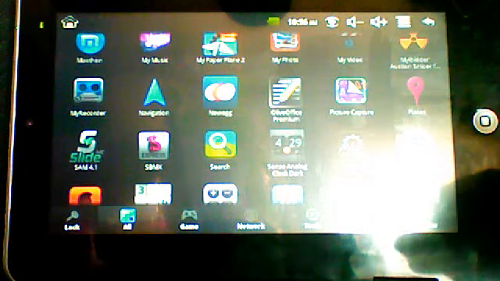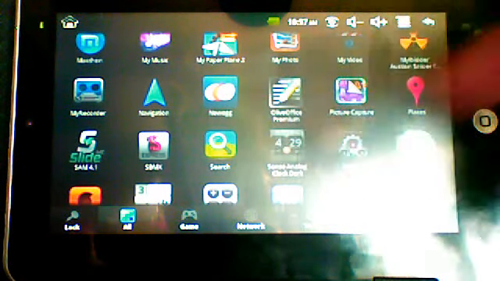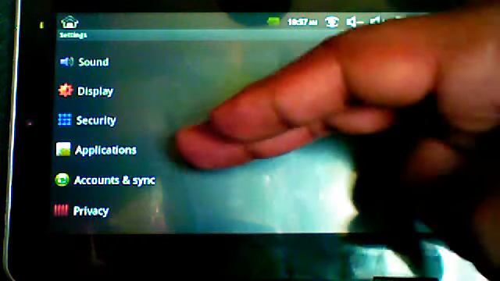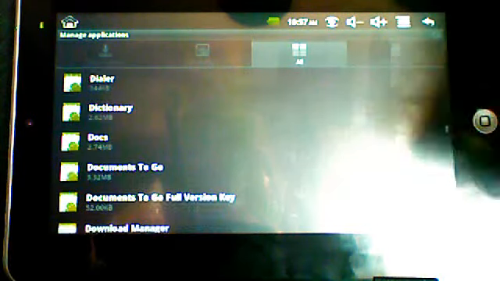A fix I found for that is basically going into the settings, going into applications, selecting manage applications, clicking on all, and once you get to the apps, you look for the Android market. Even though this is an 800 megahertz processor, it still has a small amount of memory, so it does take a bit of time. And as you can see, I have a lot of apps that I added.